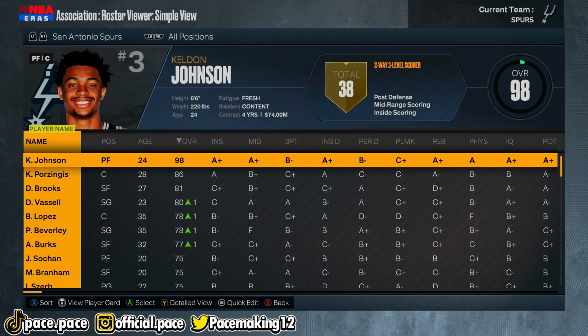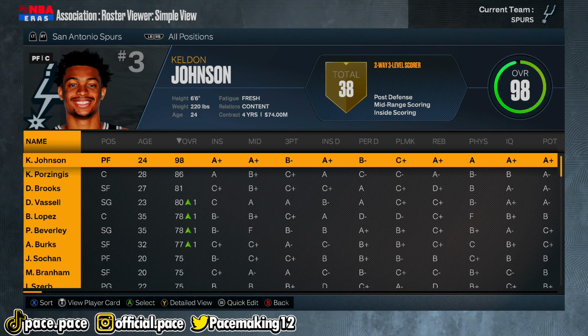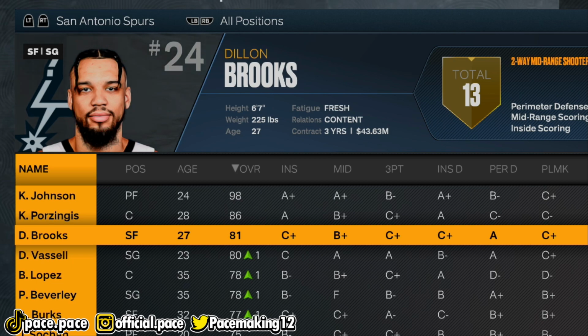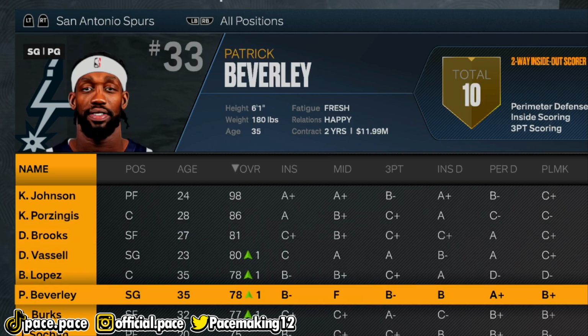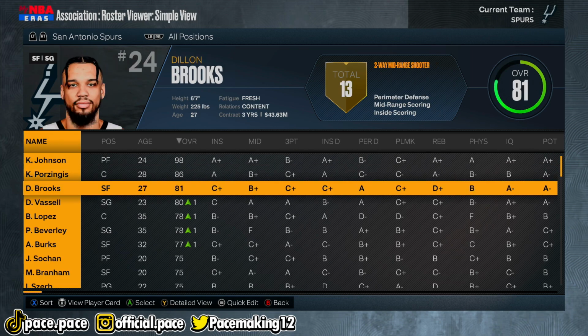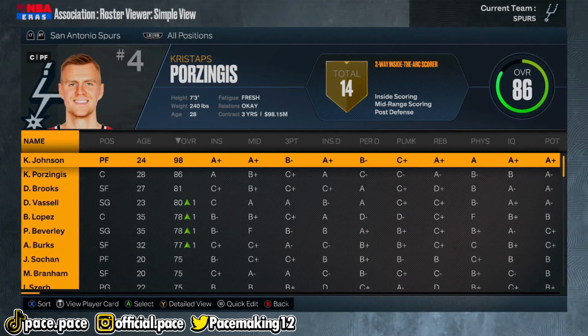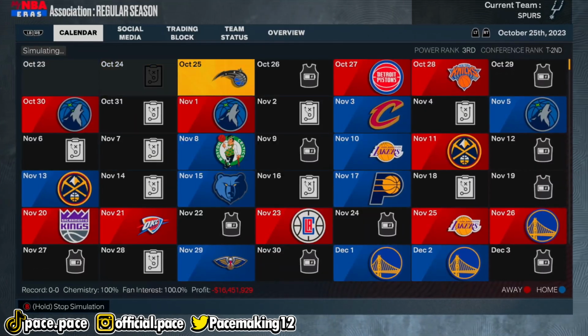And yo, it kind of looks like our GM or assistant GM is making some moves, because if you look at this, we have Kristaps Porzingis, who is sitting at an 86 overall. So we actually have a solid player to play alongside. Not only that, but we now have Dillon Brooks and Brook Lopez and also Patrick Beverley. These are some solid pieces to play around with, and honestly, who knows, maybe we might end up making the finals. Now, we don't necessarily have a co-star.